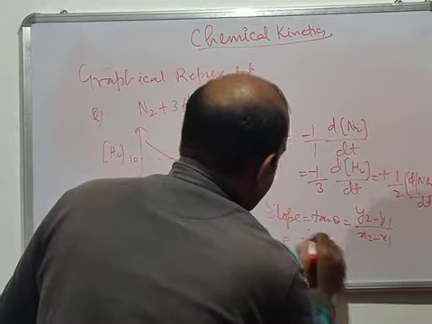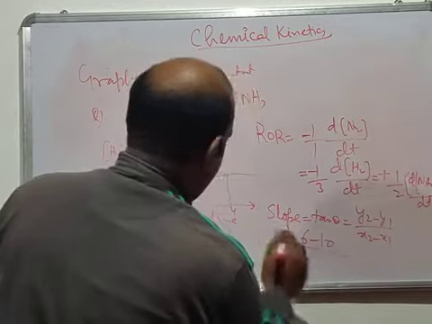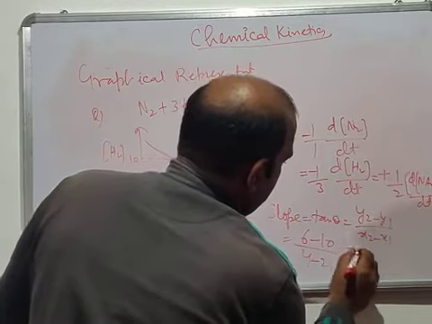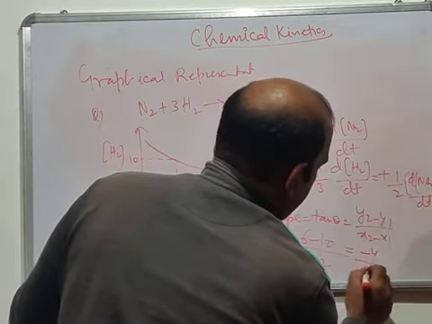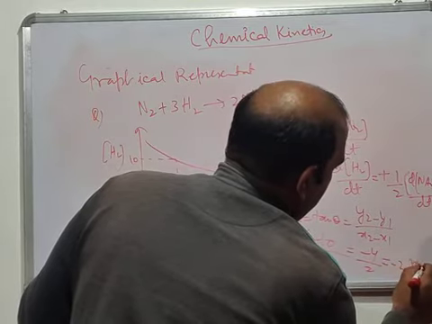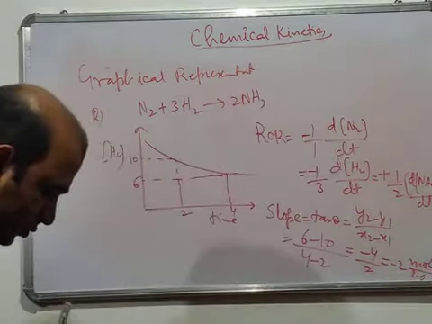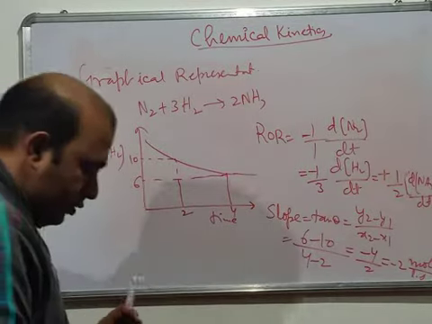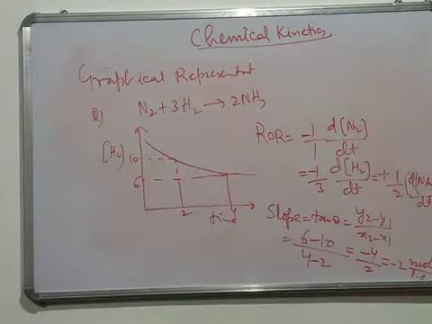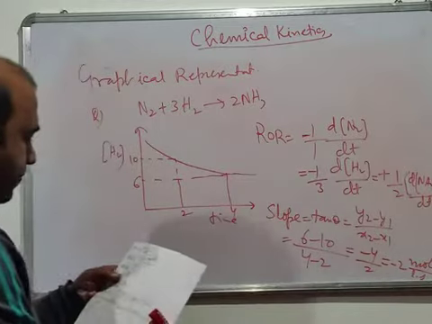So we write 6 minus 10, divided by 4 minus 2. So it's minus 4 divided by 2, which is minus 2 moles per liter per second. So this slope is actually the rate of change of concentration.